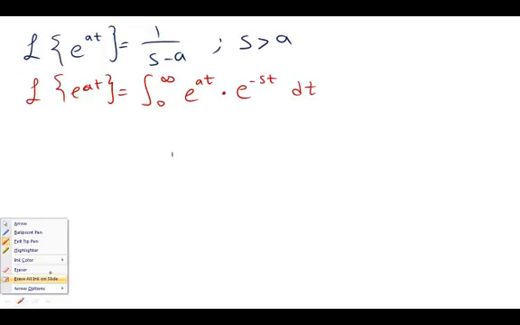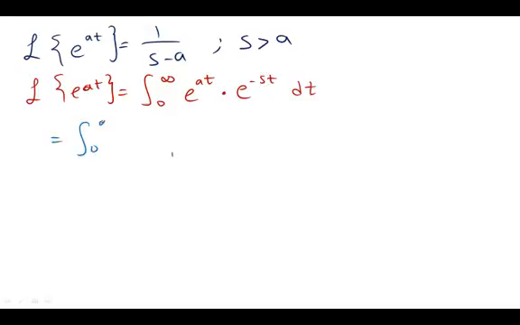Now here you can see that you have the same base, so I can add the exponents: e to the power of at minus st dt. What I did here is add the exponents.